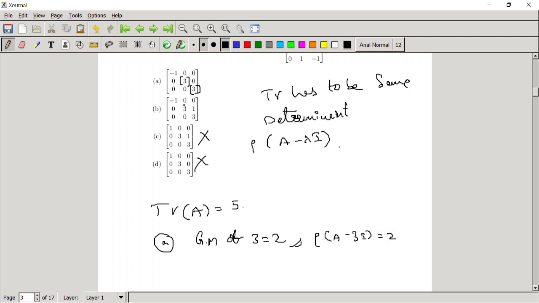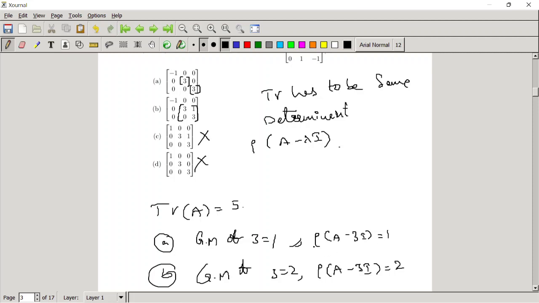In the second option, we can check that geometric multiplicity. What did I write? It has to be 1 here. For the second option, geometric multiplicity of 3 is 2. Correct. You just check the rank of the matrix A minus 3I. That is either 1 or 2.